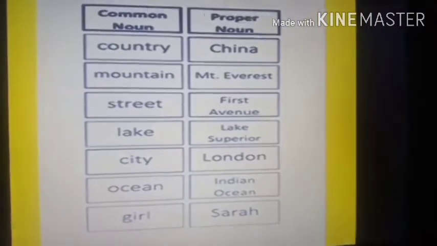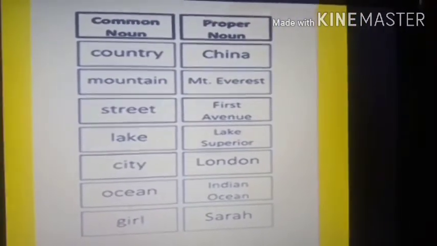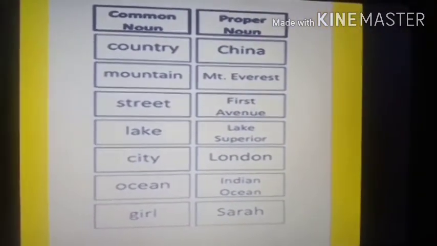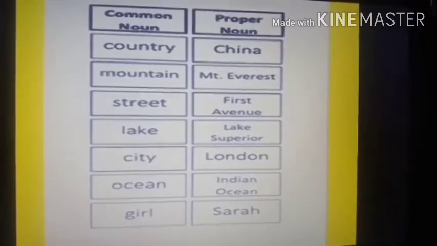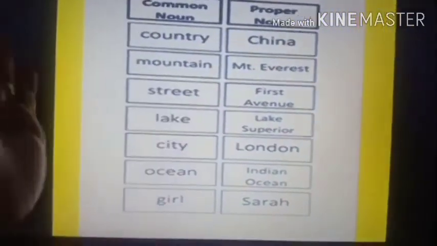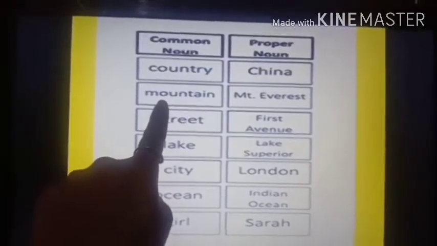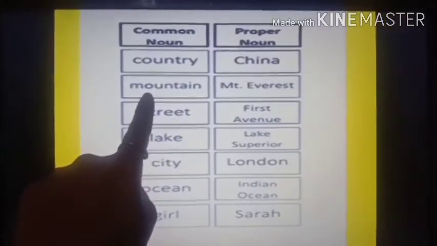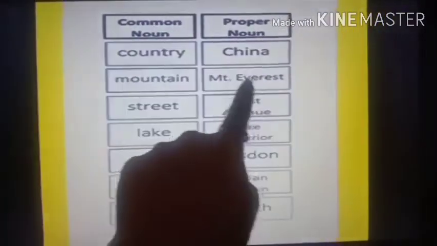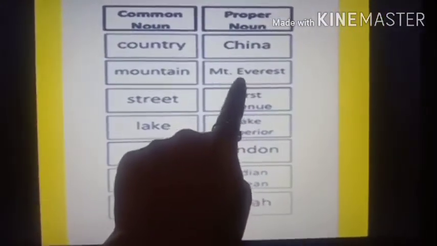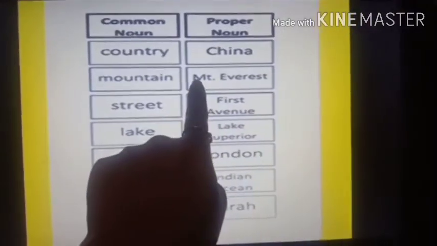So proper nouns means all the names given to things, names given to birds, names given to animals, names given to people, names given to things. So whatever names you see, they are called proper nouns. And if the name is not given to the words, then it is a common noun. Very simple. Now see, mountain. There is no name given to this mountain, so mountain is a common noun. But if I give a name to the mountain, Mount Everest, now Mount Everest is the proper noun.